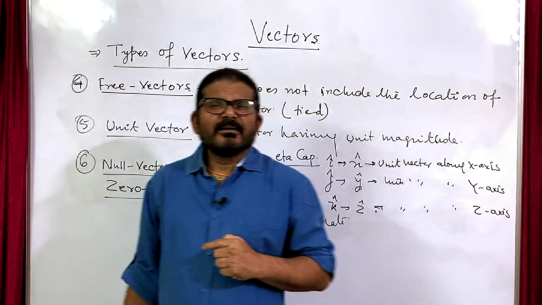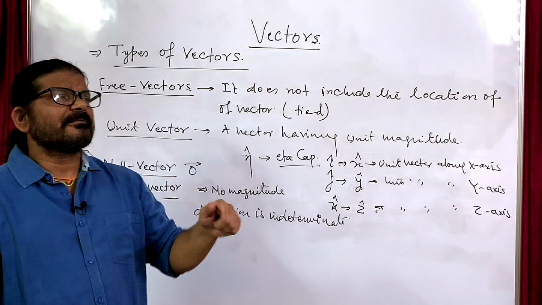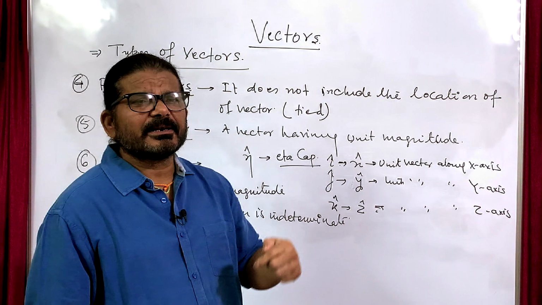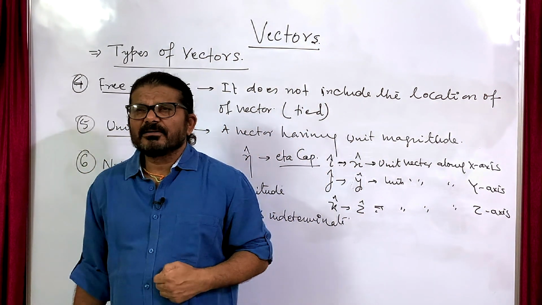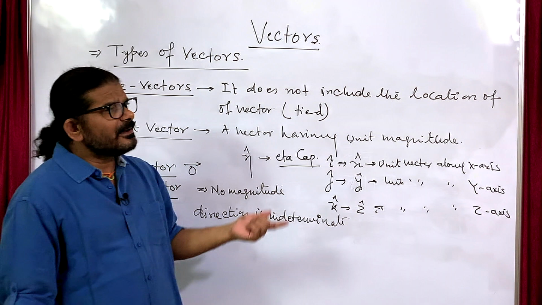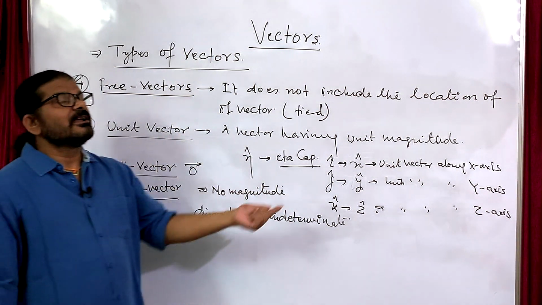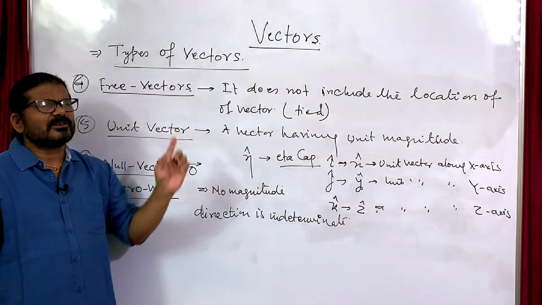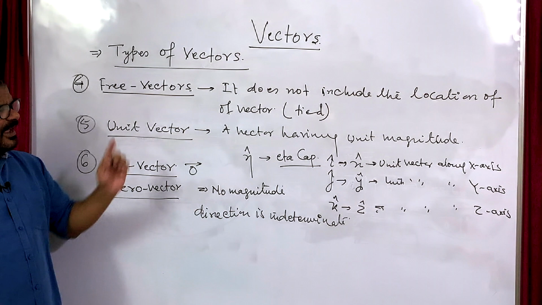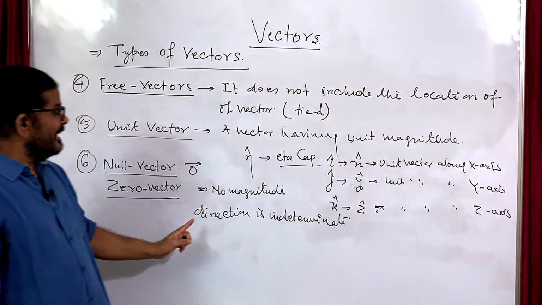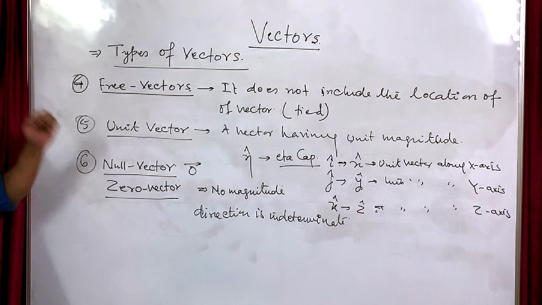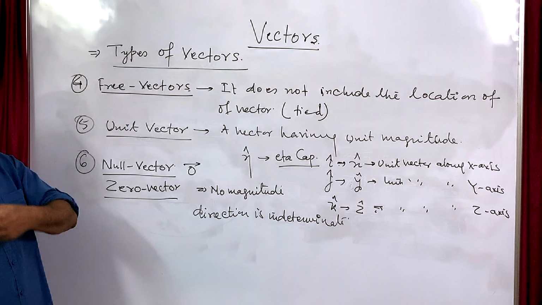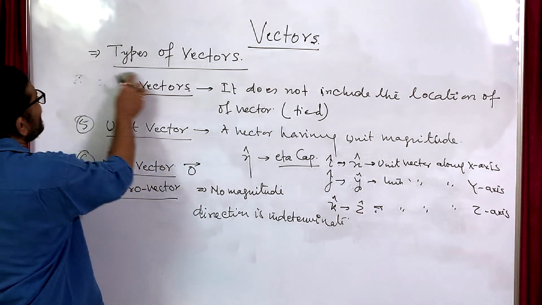At that point, somebody will interpret the particle as having zero velocity towards east, somebody zero velocity towards north, somebody zero velocity downward, somebody zero velocity southward. So you can interpret anything. That's why its direction is indeterminate. Because the magnitude is zero, the direction can occupy any sense or any direction.